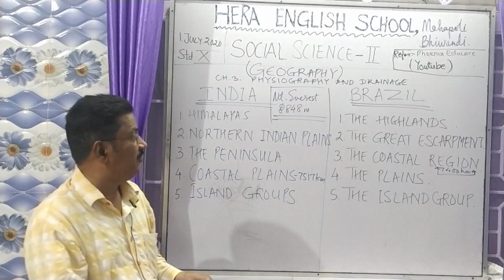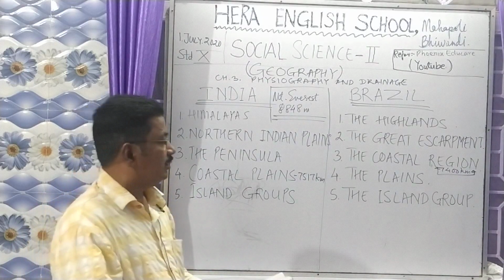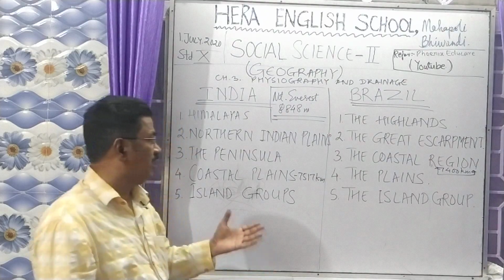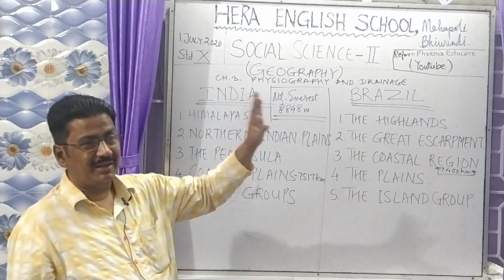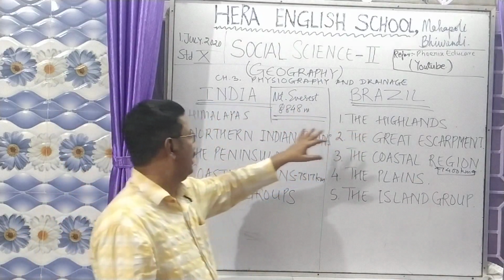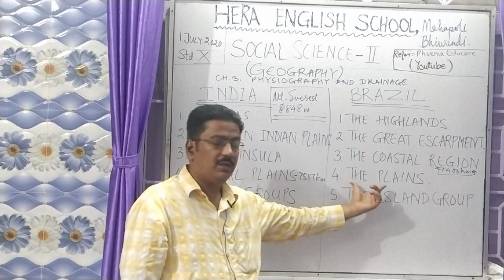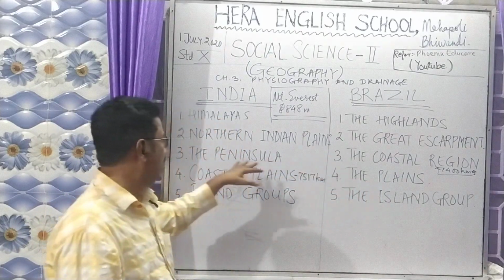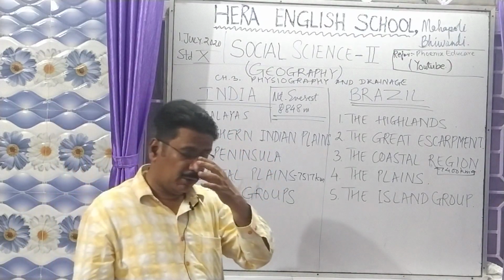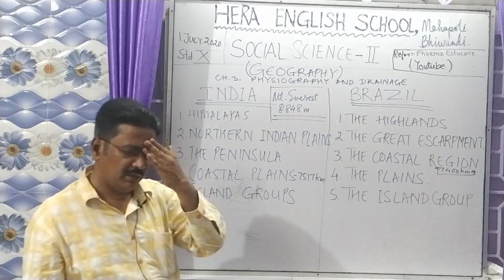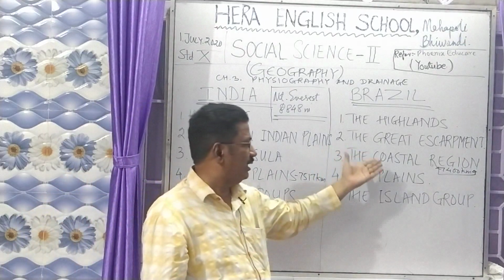So these are the physical features of Brazil in terms of India and Brazil. If you compare and take the similarities, the Himalayas are there, and Brazil has the highlands. North Indian plains are there, and they have the plains here in Brazil itself. Then you have the peninsular region, which is your Deccan Plateau, the Maharashtra Plateau, the Telangana Plateau, Aravalli Hills, Vindhya Ranges, where you have the Great Escarpment region.